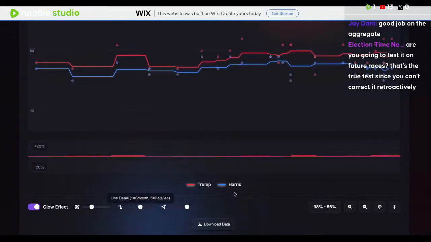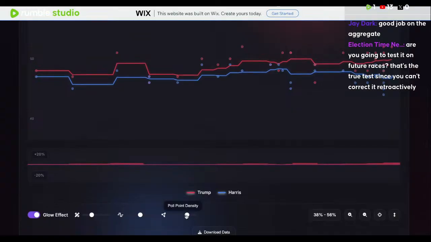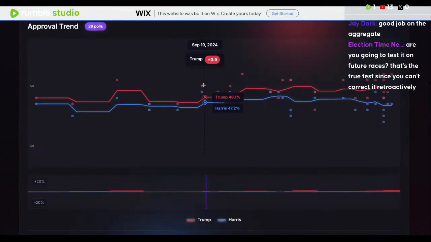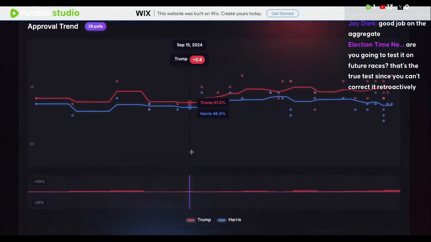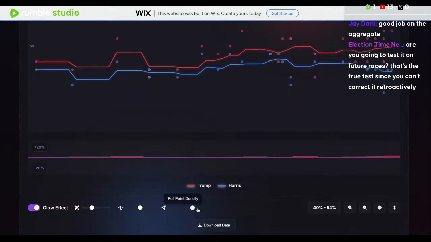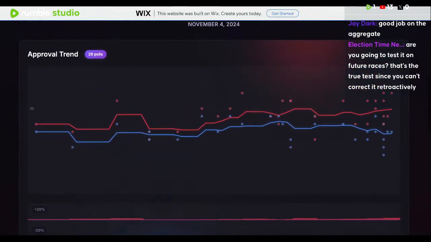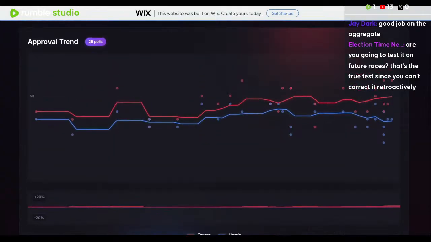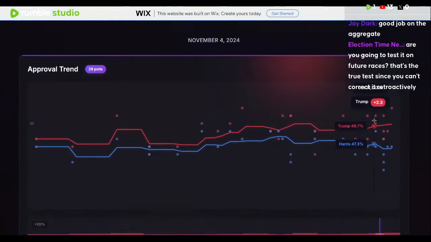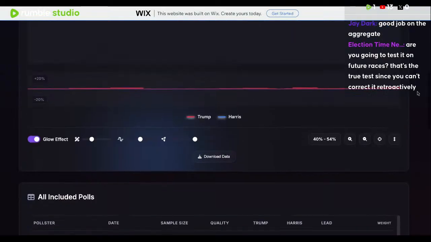When you look at poll density, you can clearly see that the higher I scroll up on this, the more polls actually get shown. So let's see what it would look like at the maximum setting. I think it's about to finish loading. Yep. So at this point, you see all the final polls get added in. All of these polls were basically coming in at Trump plus 4, Trump plus 3.